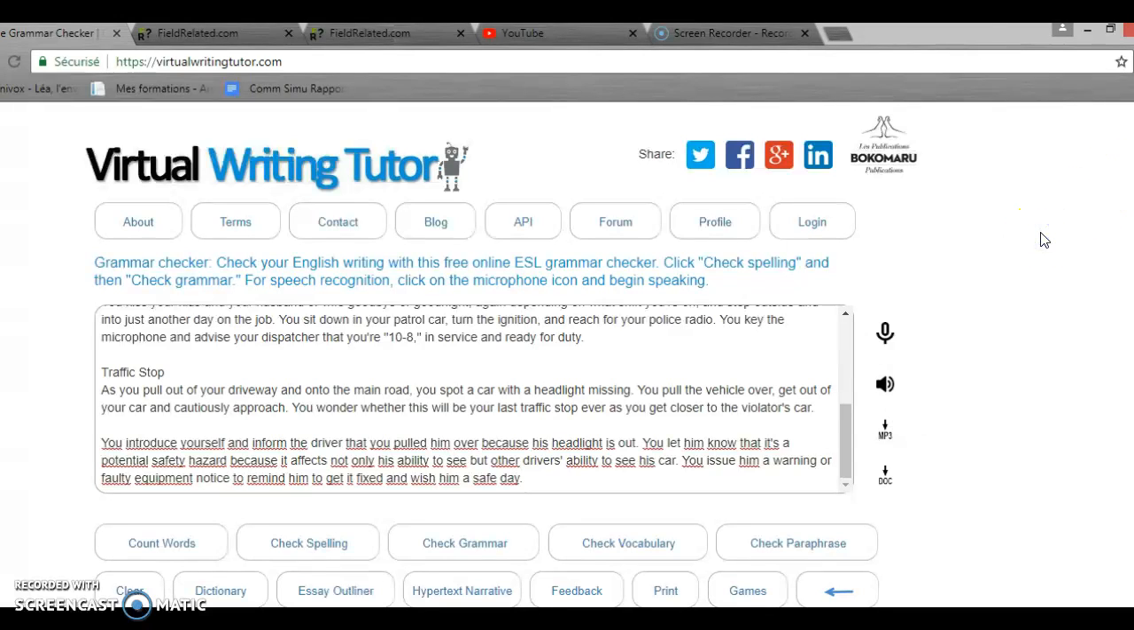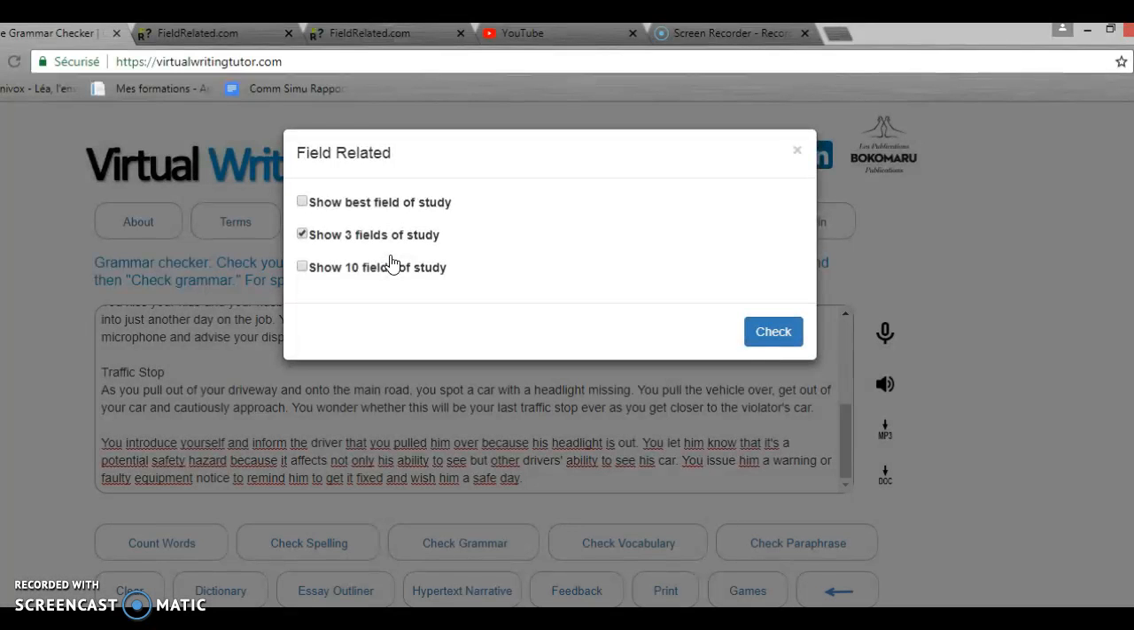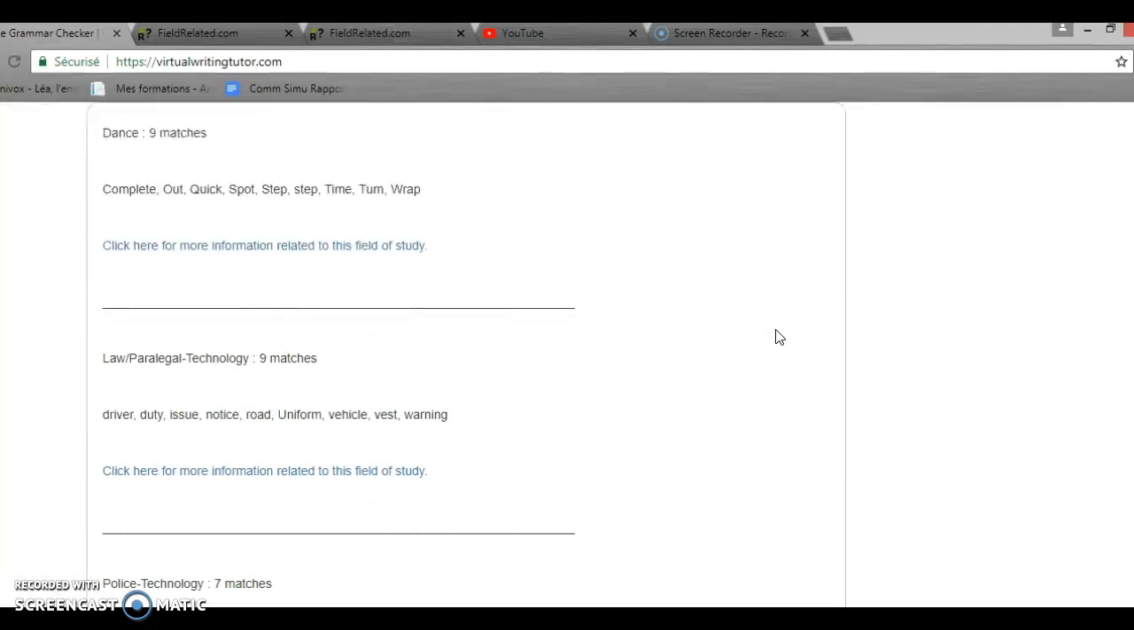And with that website, it can also help you to make a glossary or just give you some vocabulary related to your field of study. You put your text in the text area again, and you click on the Check Vocabulary button here. You're going to choose Field Related Vocabulary. I'll pick 3 fields of study, but you can take 10 fields or the best one if you want. You click Check. So there are the results.